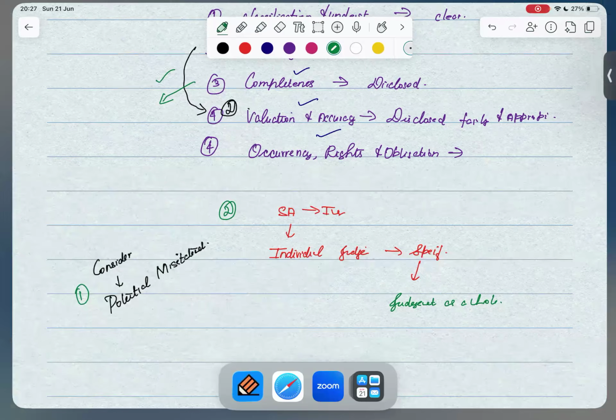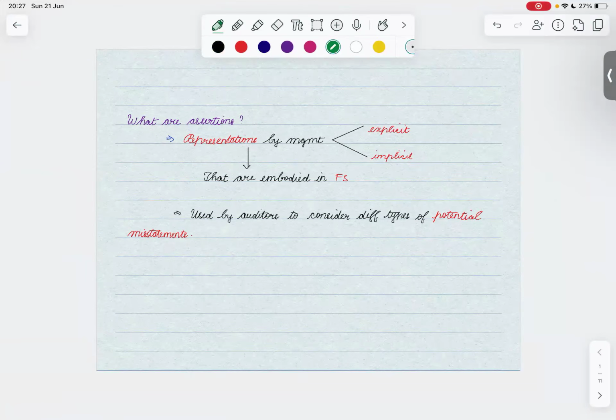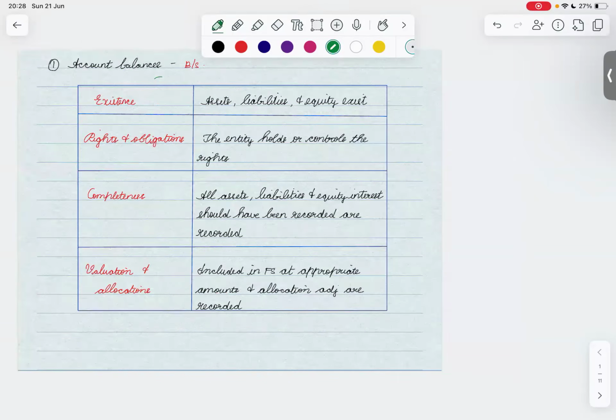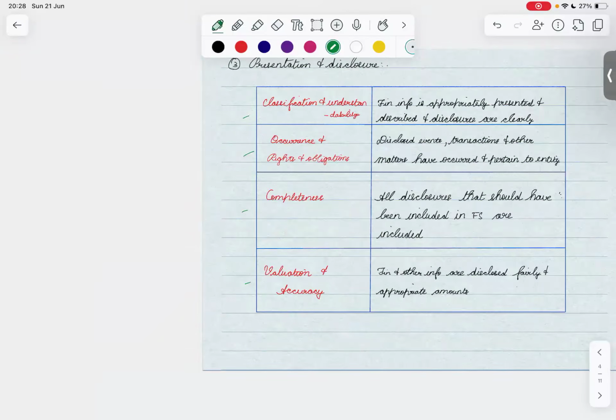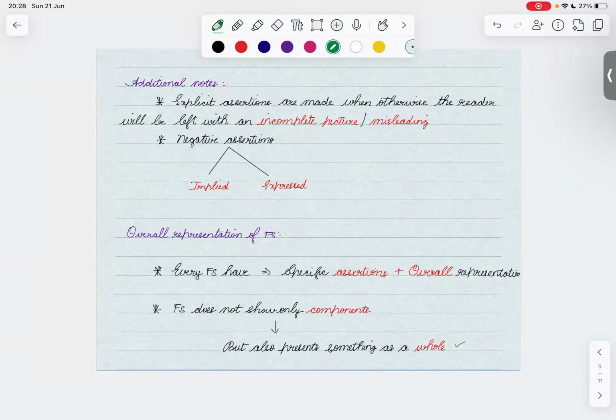Okay, so maybe I'll also upload these notes which we have already covered in our discussions. Assertions are nothing other than representations by management, which could be either explicit or implicit. They're embodied in the FS and used by the auditors to consider different types of potential misstatement. We also have the assertions for A, B, for classes of transactions, which is C, and for presentation and disclosure, which is D. And when we say FS, we have specific assertions plus the overall representation.